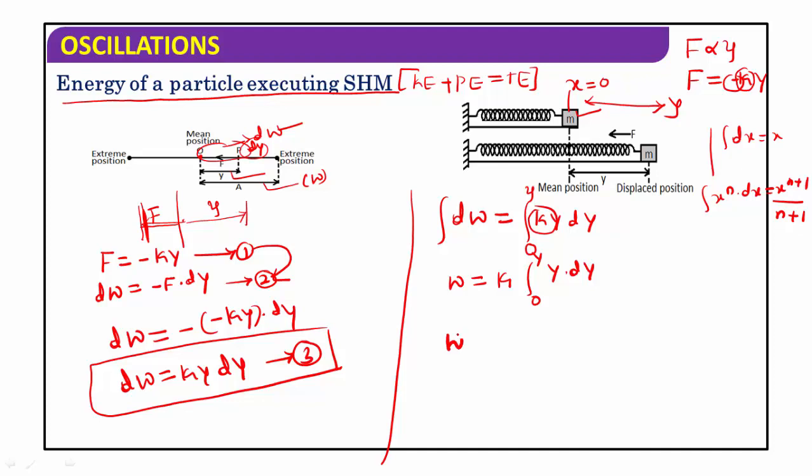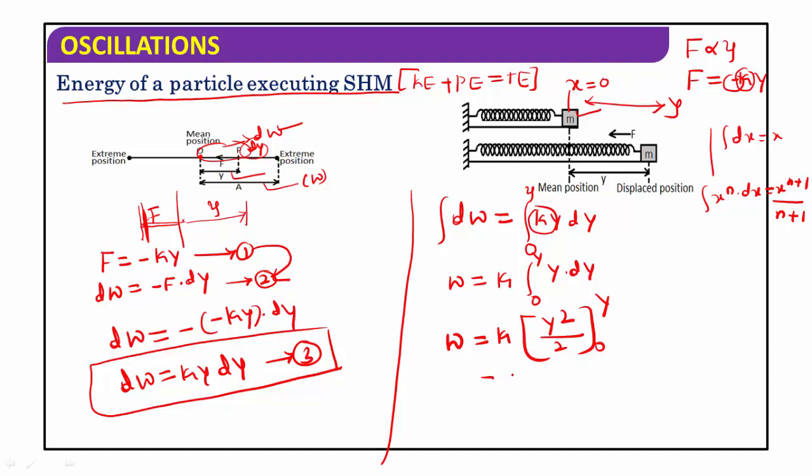Now you get the total work done w is equal to k into, it is in the form of the integration of x to the power of n into dx, which is equal to x to the power of n plus 1 divided by n plus 1. The value becomes y square divided by 2. So w is equal to k into y square divided by 2, from 0 to y.